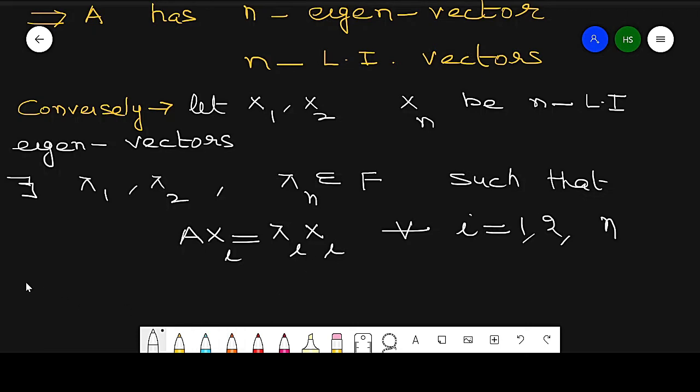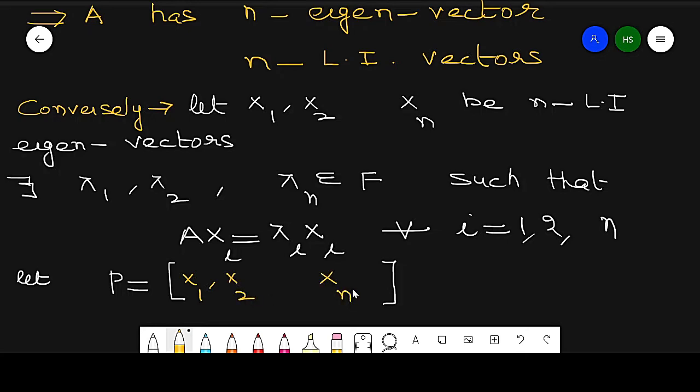Now suppose P is a matrix whose column vectors are x1, x2, ..., xn.